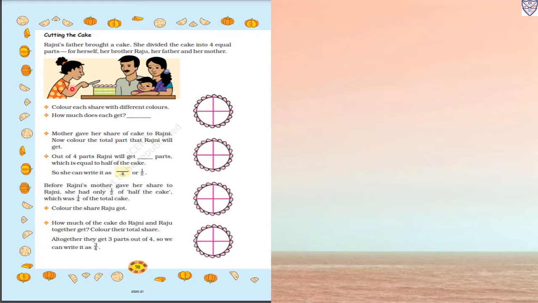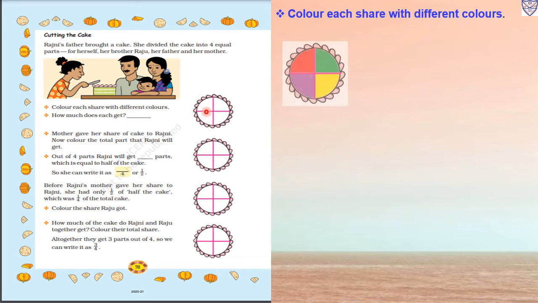She has to make the cake into 4 equal parts. So color each share with different colors. So your cake is divided into 4 equal parts: 1, 2, 3, 4. So for the first question, we have to color this cake in different shades. So first red, green, yellow, purple. Like this, we can use any color.